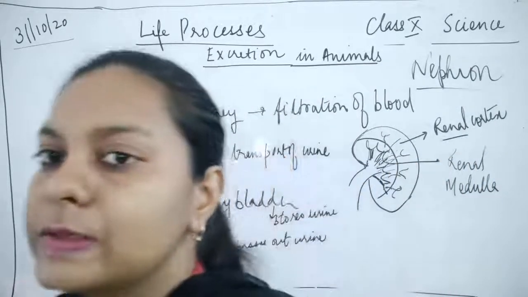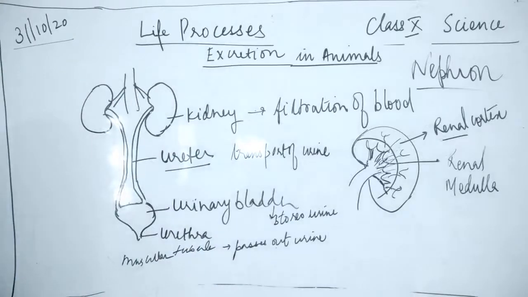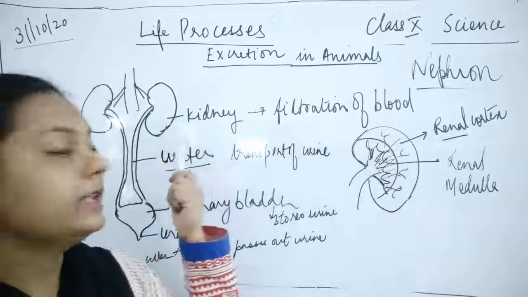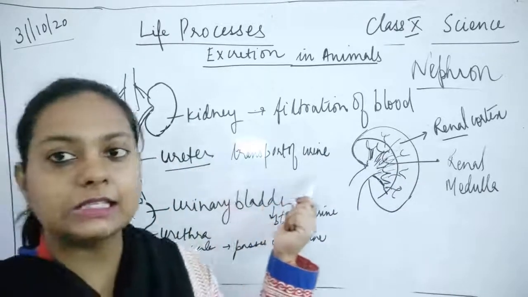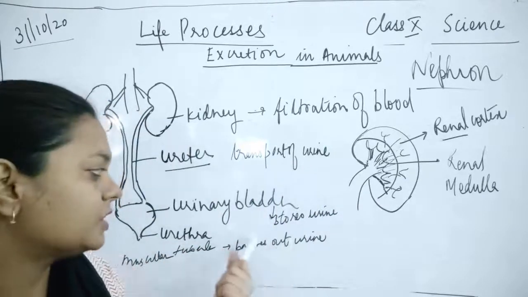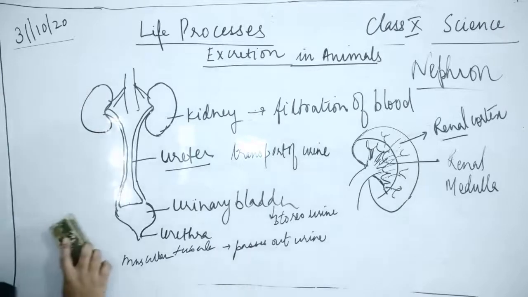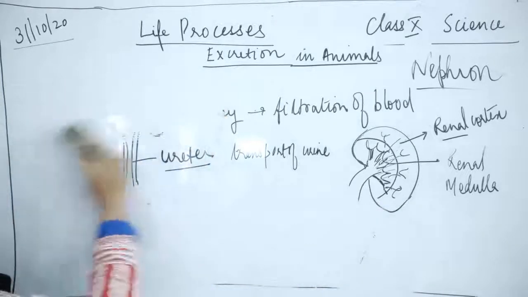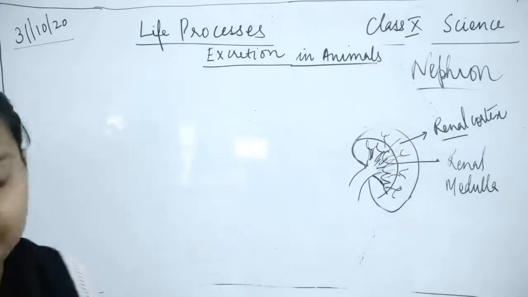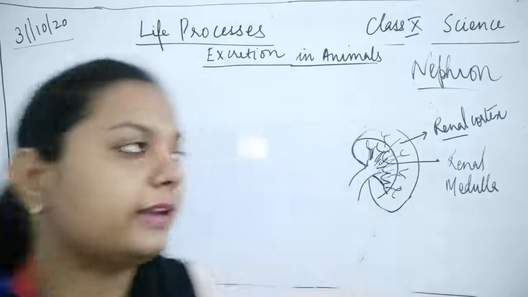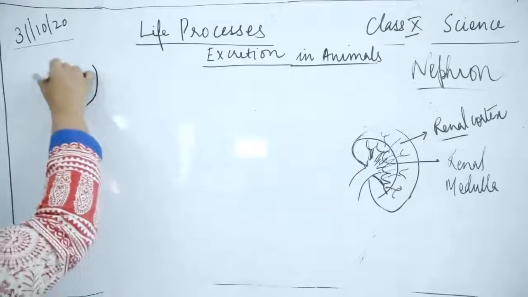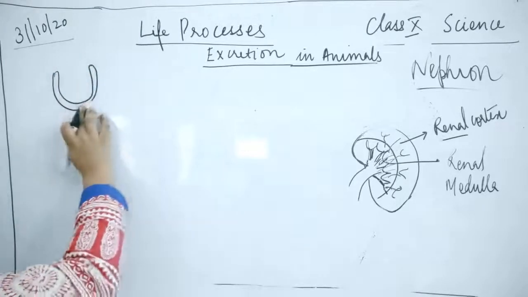So this was the system of excretion in human beings, which consists of the kidney, which filters blood and forms urine. Then the ureters pass this urine from the kidney to the urinary bladder, where it is stored for some time, and after that the urethra, the muscular organ, sends the waste material outside the body. Now I will draw the diagram of the nephron, and you will understand how it works. The structure of the nephron.